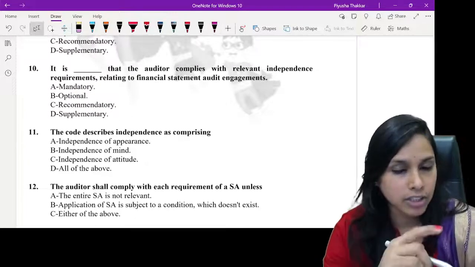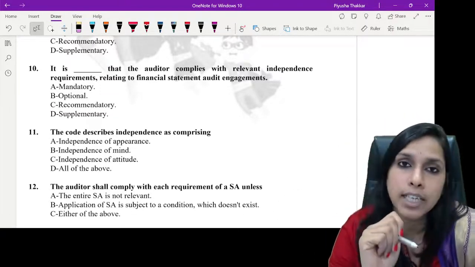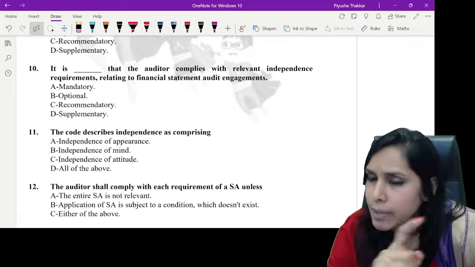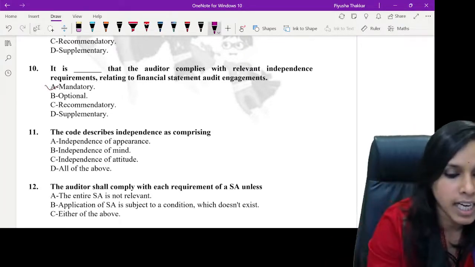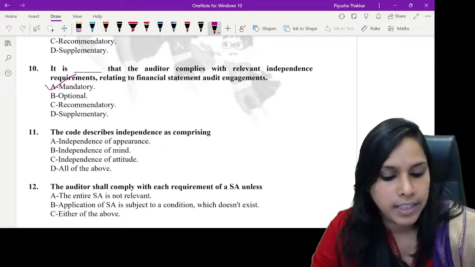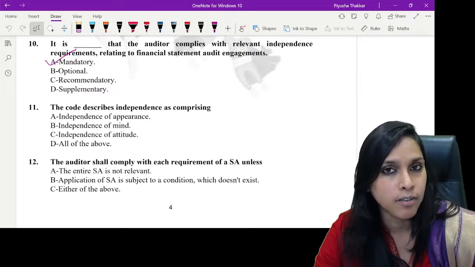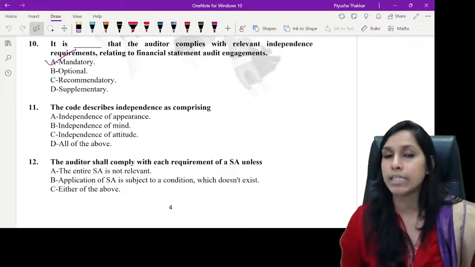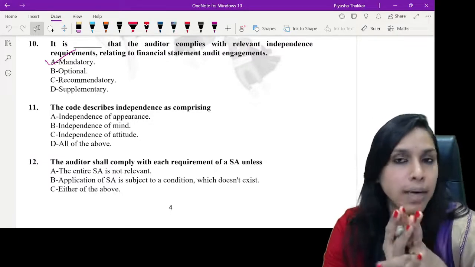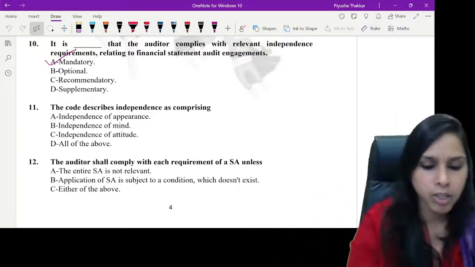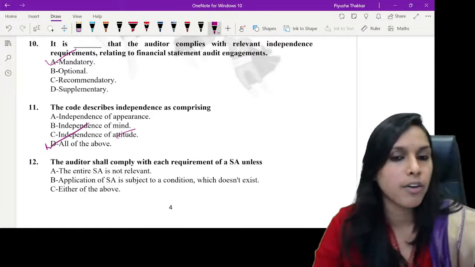It is dashed that the auditor complies with the relevant independence requirements. Now come on, tell me. Has the auditor to be absolutely independent? Yes. So it is again mandatory. Further, the code describes independence as comprising of, yes, an auditor has to be independent by appearance and also by mind. Now appearance, when we speak of appearance, it also speaks about attitude. So here the option should be all of the above.